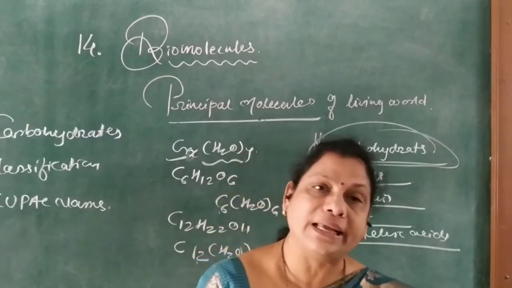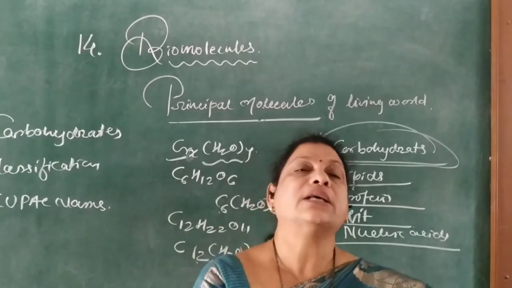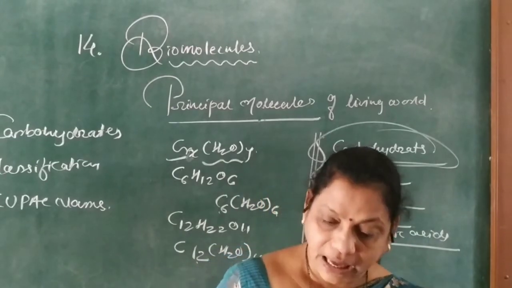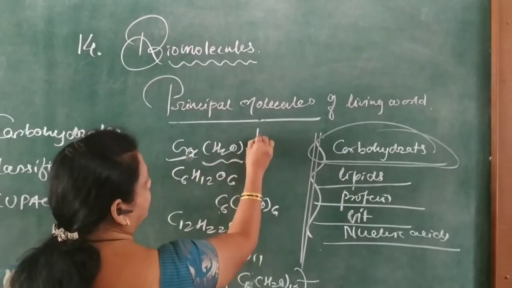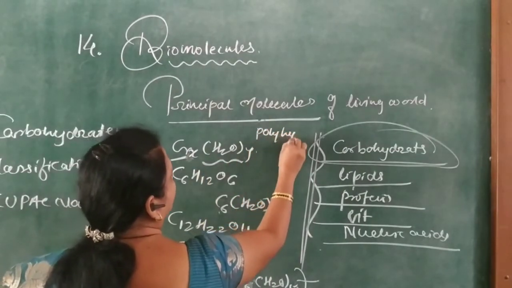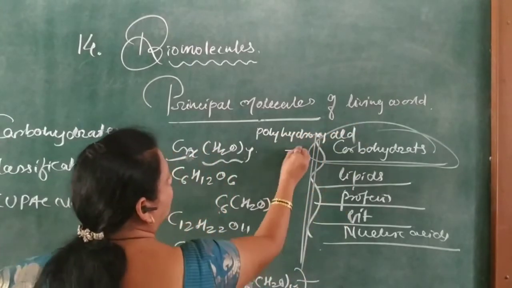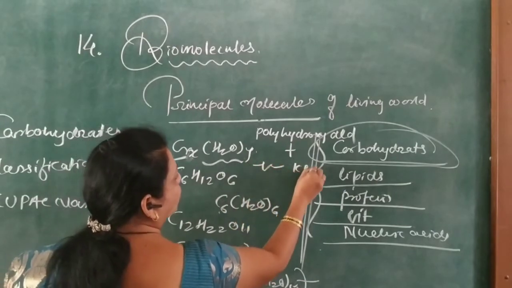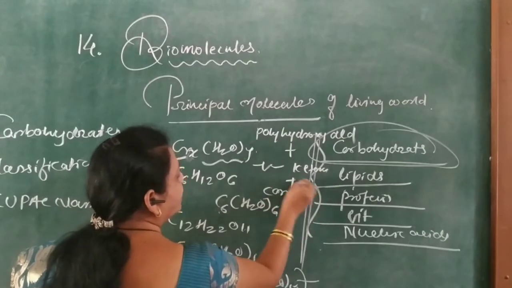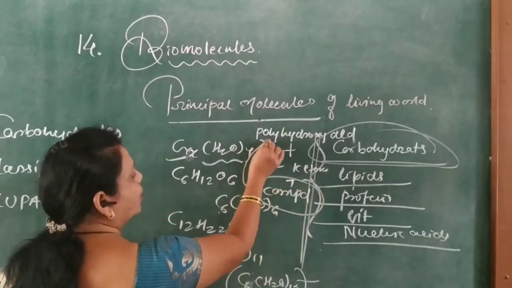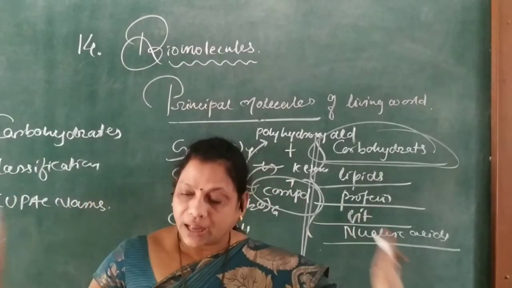All substances which follow this definition are called carbohydrates.